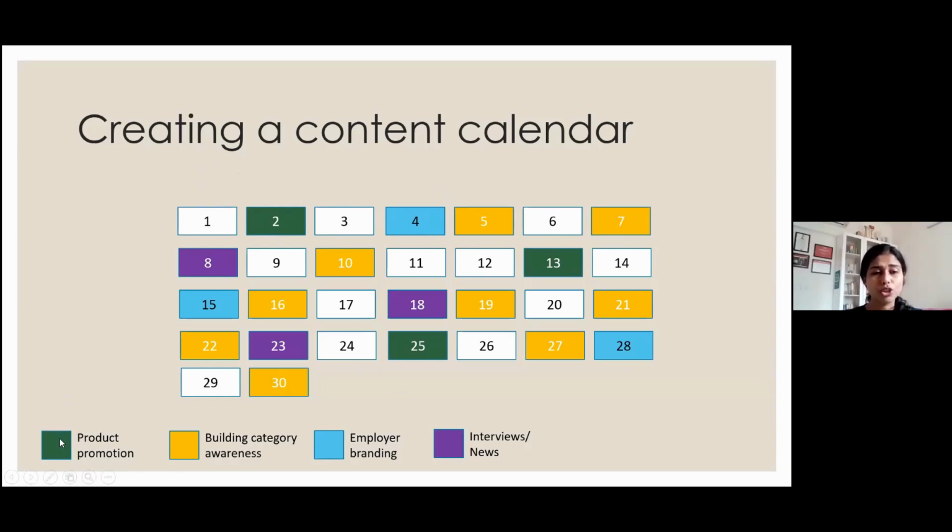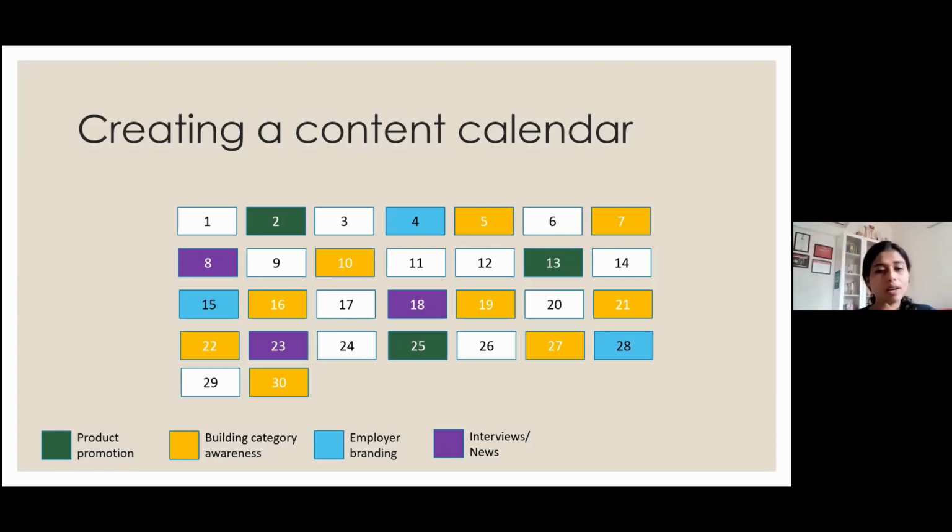Then what you have to do is color, right? And this is the first sheet of your content calendar. You have to color and say which day you are going to do what. So on the 2nd, 13th, and 25th, you will do product promotions. And this is randomly based on your experience and understanding. If you don't have experience and understanding, start by putting in random dates of frequency, put two each for every topic. And later on, whatever works best, put in more days of that, right?